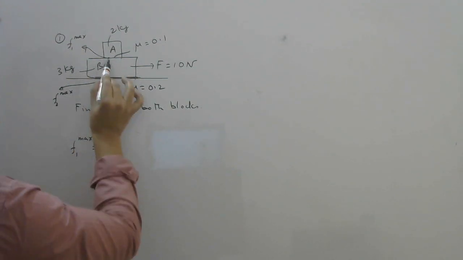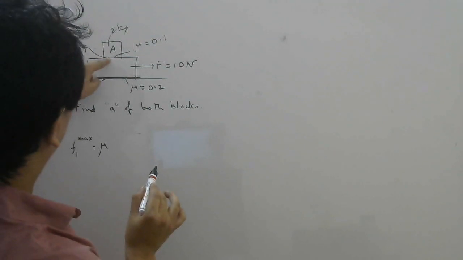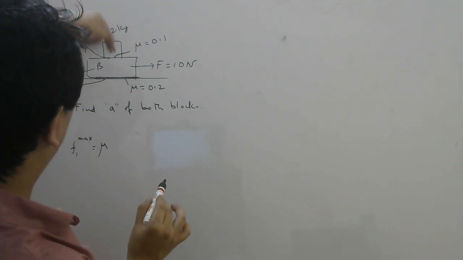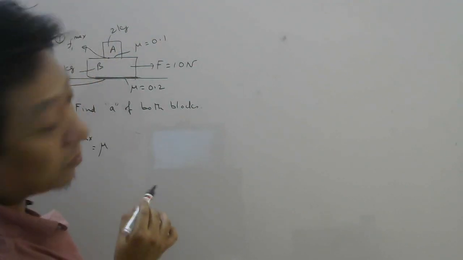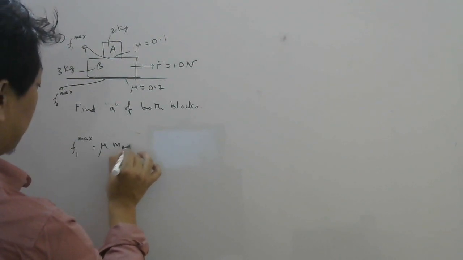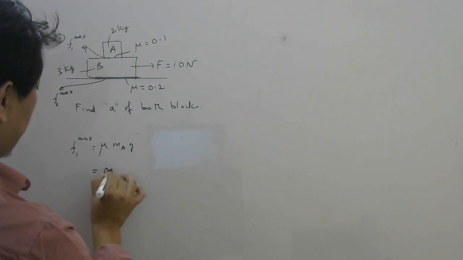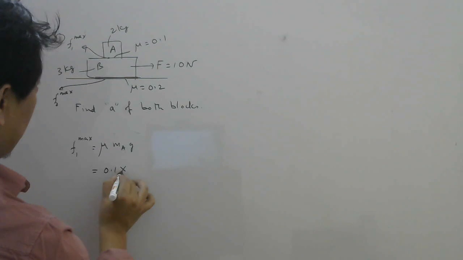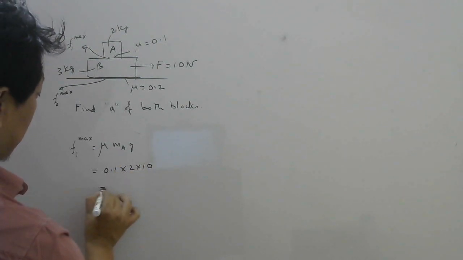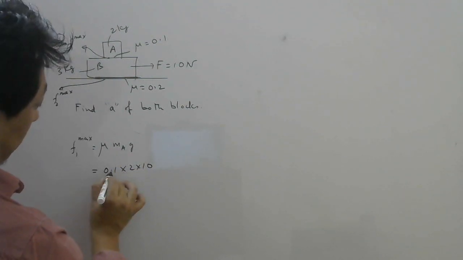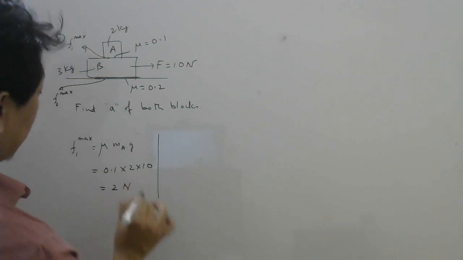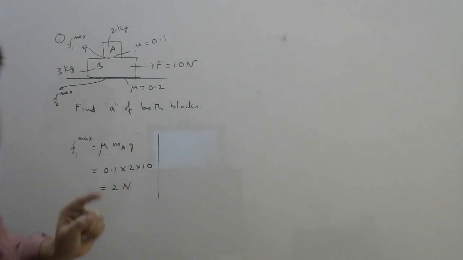Mu into normal here. Now remember, normal here has to balance only the mass of MA, remember. So it will be MAG. So 0.1 friction coefficient here, 2 into 10. So this is 2 Newton. So maximum friction here possible is 2 Newton.